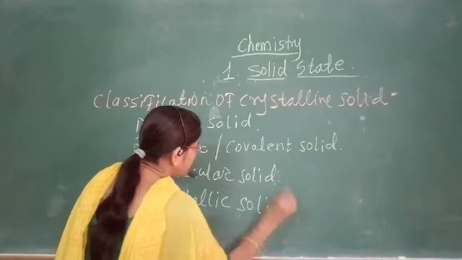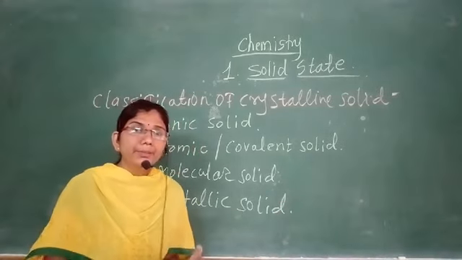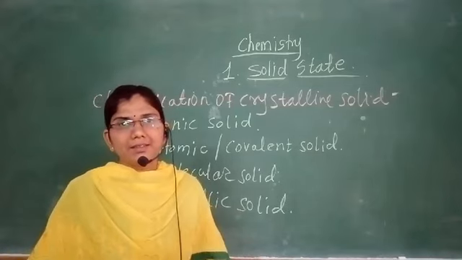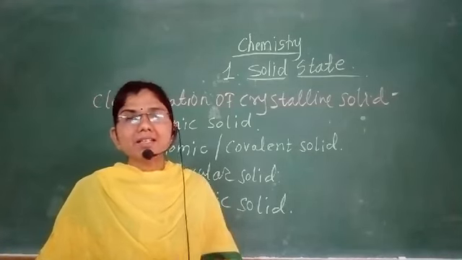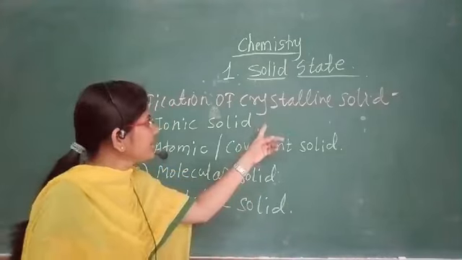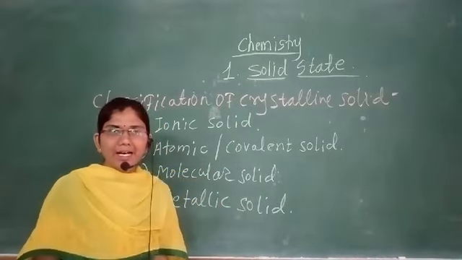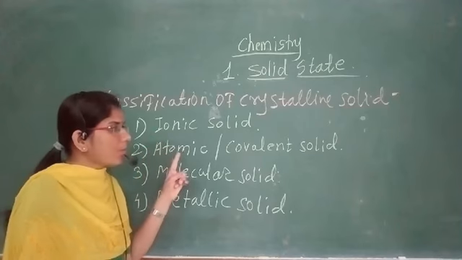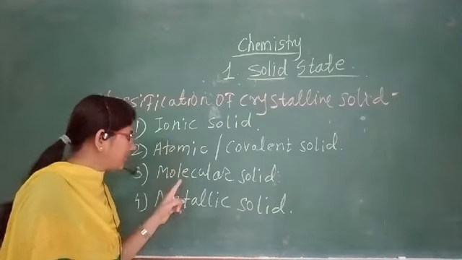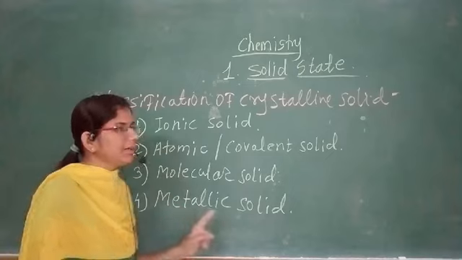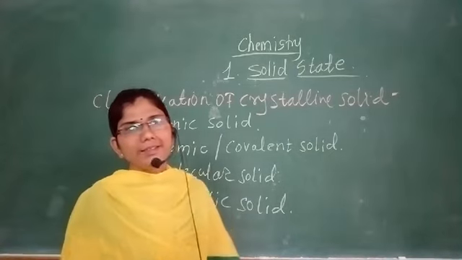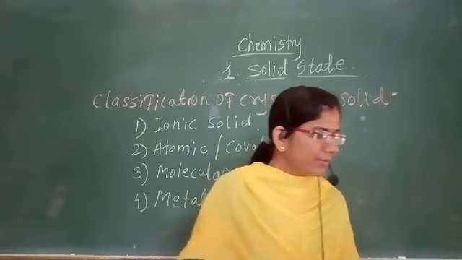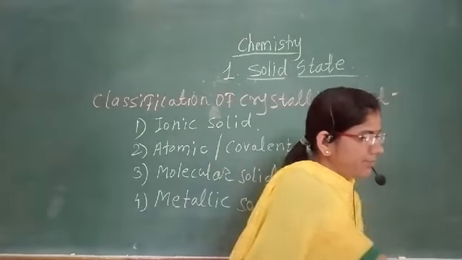So, depending on the particle that forms the crystalline structure, crystalline solids are classified as ionic solid, covalent solid, molecular solid and metallic solid. So, let us see one by one in detail.